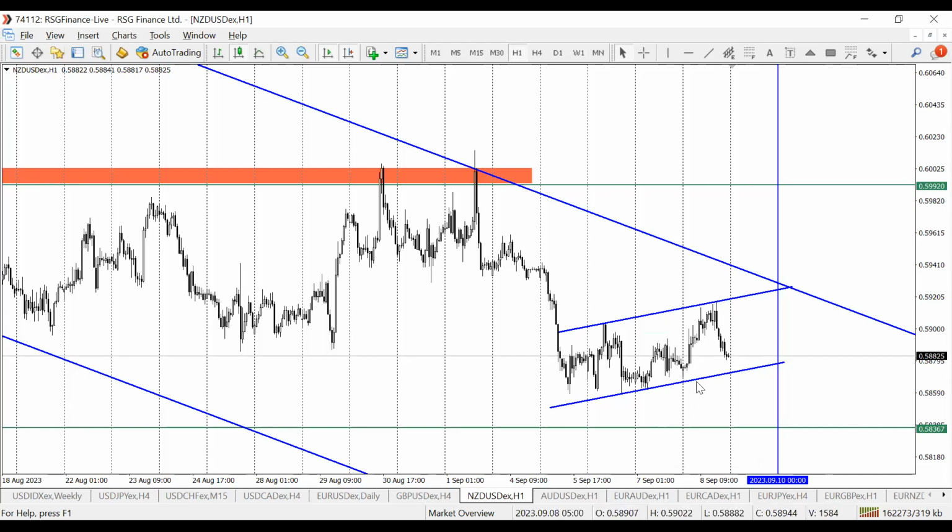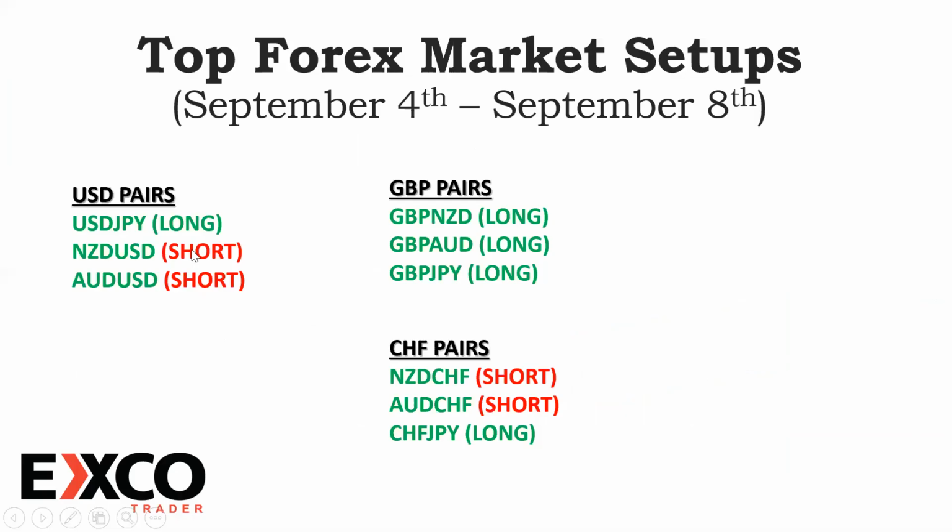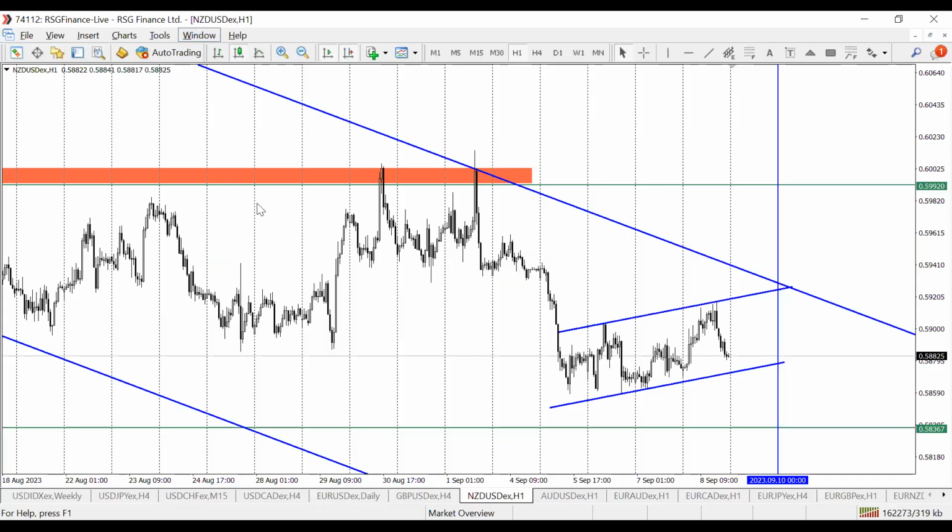In case you still have some trades running from the previous week, let me take you there again. On the previous week, I think we pretty much achieved all of our targets. I've been able to cover USD pairs. Now, let me look at GBP pairs and Swiss franc pairs, because we traded these last week. I think almost all of them still achieved their goals. But let's look at it: GBP NZD, GBP AUD, and GBP JPY.